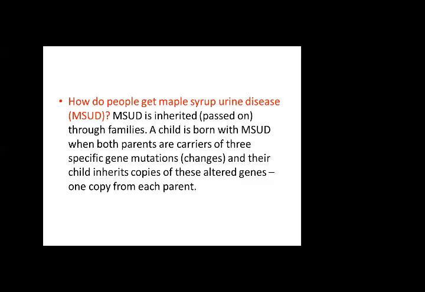A child is born with MSUD when both parents are carriers of specific gene mutations, and their child inherits copies of these altered genes, one copy from each parent.